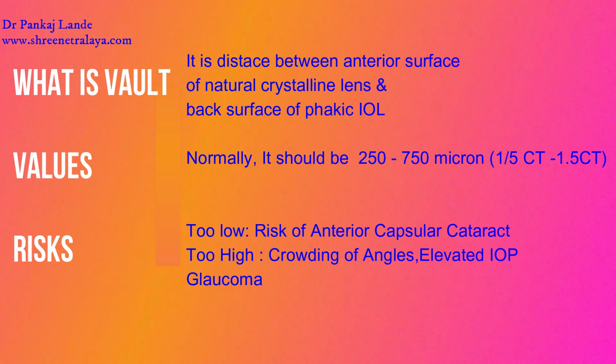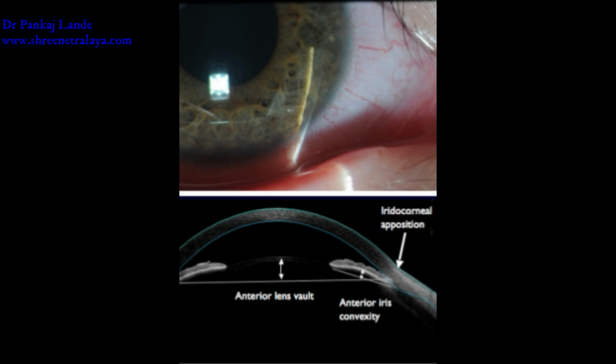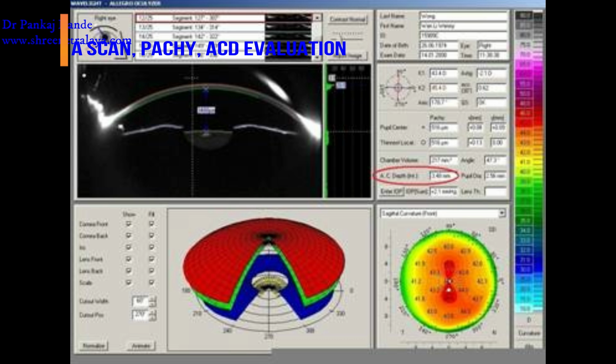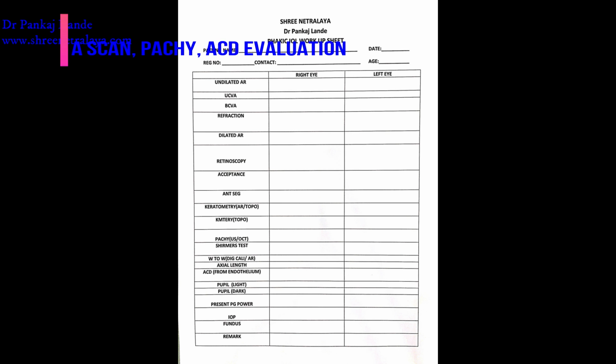This can be measured post-operatively after 2 to 3 weeks on OCT. An undersized IPCL can give rise to anterior capsule opacification, and an oversized IPCL will cause crowding of the angles and thereby causing shallowing and glaucoma.